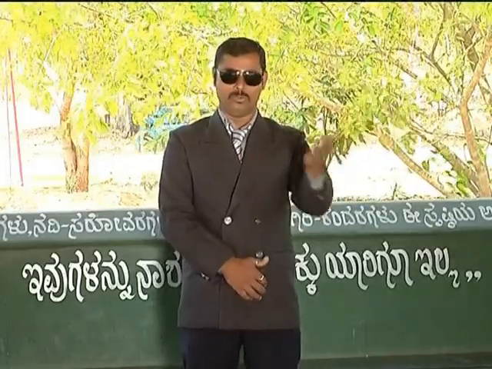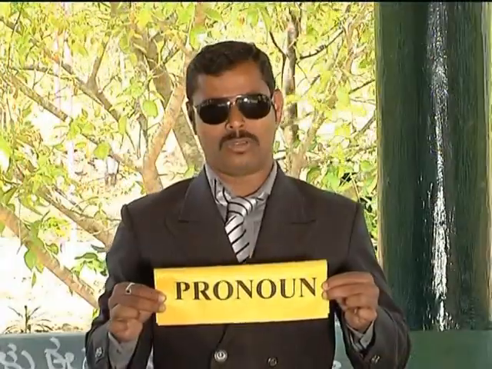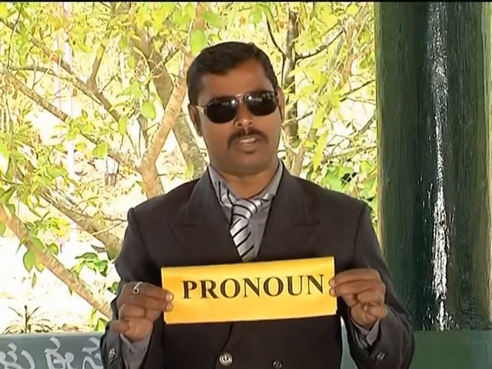When we are talking about a person, place, or some other thing, at the beginning we say the name of them. If we talk about the same person or same thing, instead of the name we use other words second time onwards. For example, he, she, that, it. These are called pronouns, meaning they are used instead of a name.